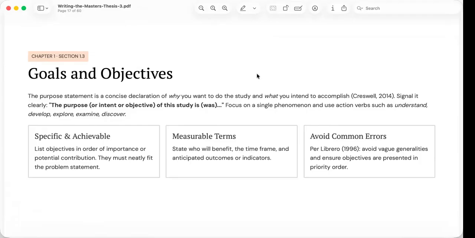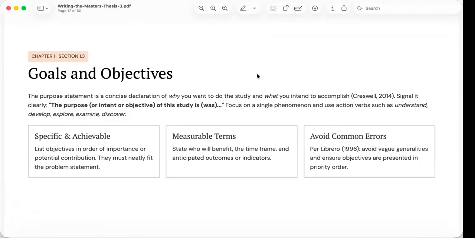This one-to-one correspondence creates coherence throughout the thesis. So when objectives and research questions do not match, readers become confused about what the study is actually trying to achieve.